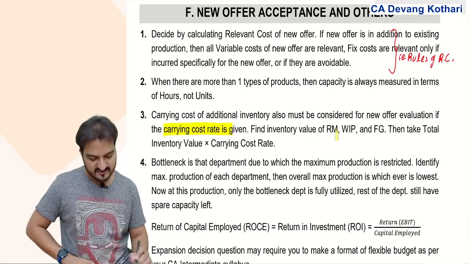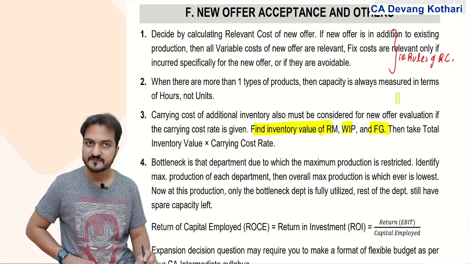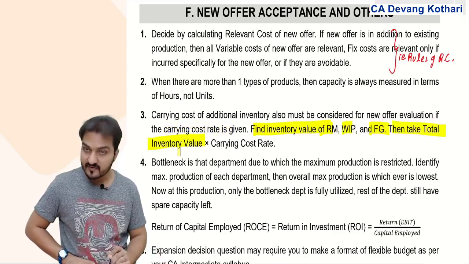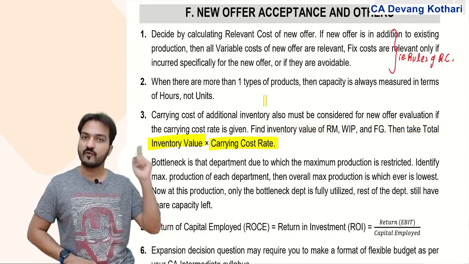How do you find carrying cost? Well, find the inventory value of raw material, WIP and finished goods, and then take the total inventory value into the carrying cost rate, and that will become your carrying cost. This comes from intermediate level.